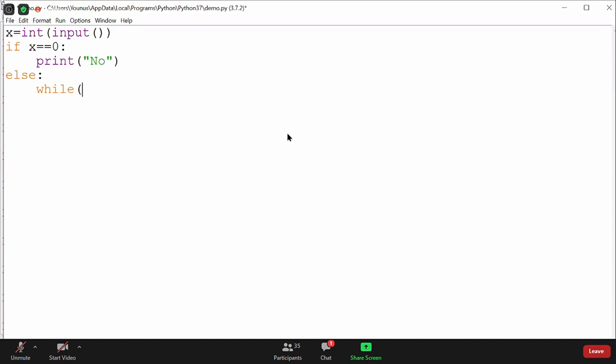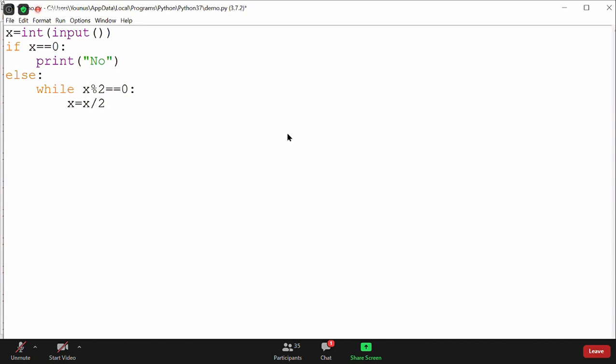What I will do is try to divide this number if it is an even number, like x modulus 2 is equal to 0. Actually the parenthesis is not required. Until x modulus 2 is giving you that, I will say x is equal to x divided by 2.